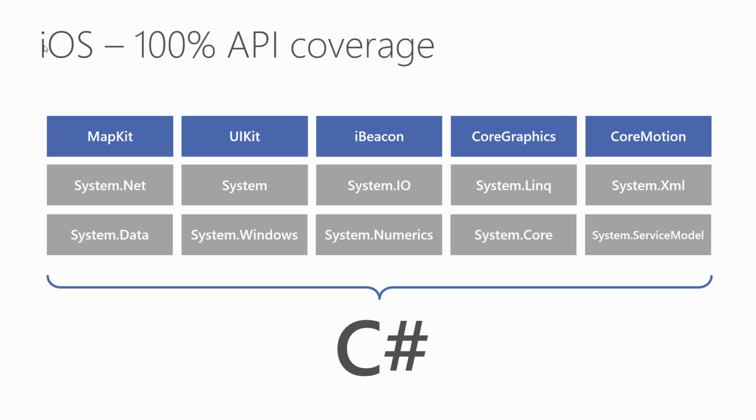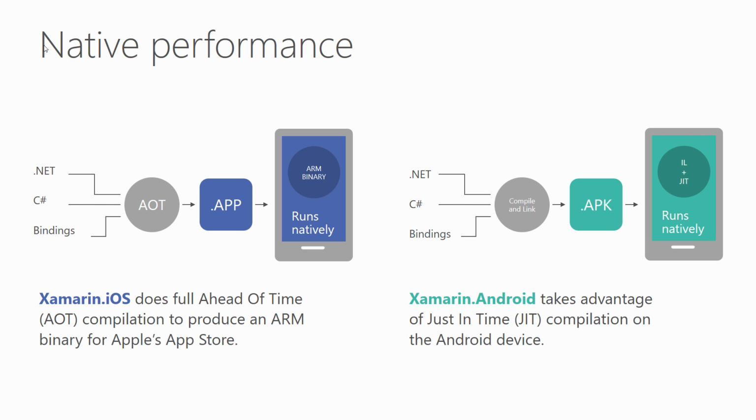Now, what's really the huge advantage here is you get all of .NET running natively on the different devices, with our .NET runtime, but you get those C# bindings around every single API in iOS and Android. So we add C# features like async await, events, lambdas, delegates, things that we know and love as C# and .NET developers. And we're able to leverage amazing native performance across all the different platforms. So on iOS, we do a full ahead of time compilation. We take your C#, compile it down into IL, an intermediate language, and compile it one more time into LLVM bytecode and send that through an LLVM compiler and optimizer.